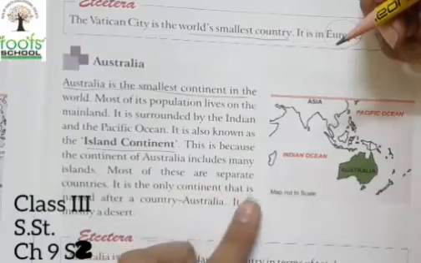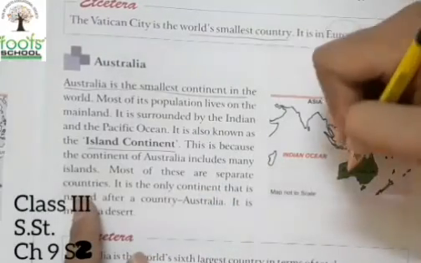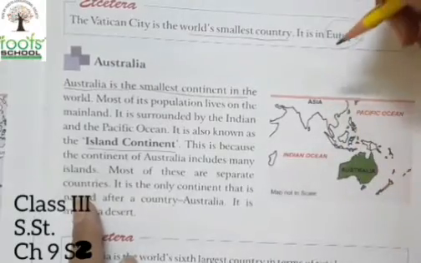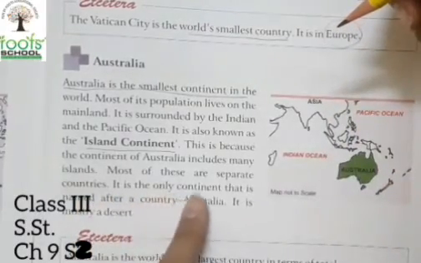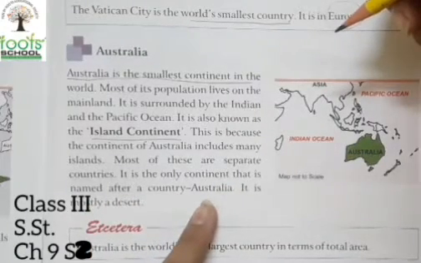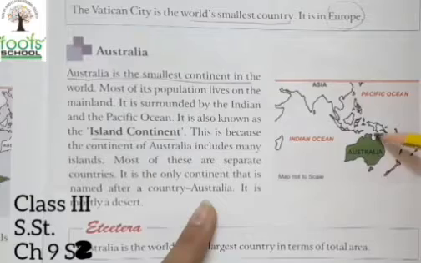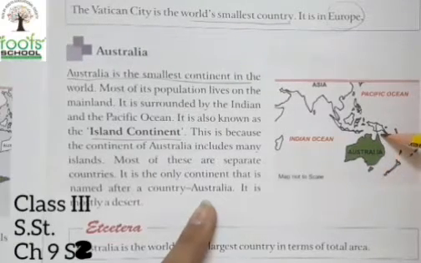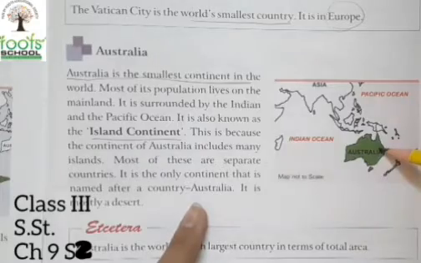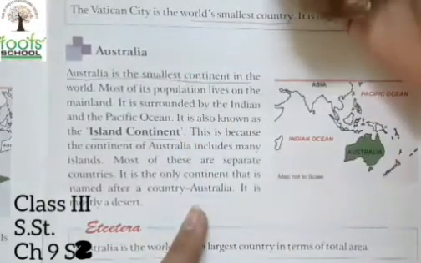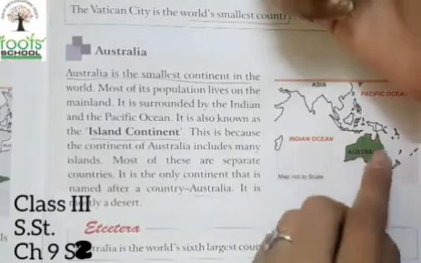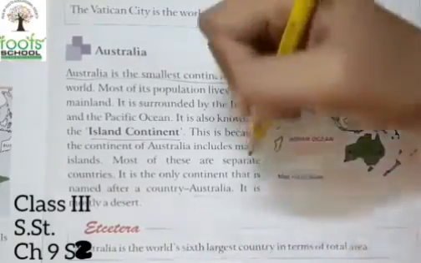Most of these islands are separate countries, and these islands have different places in Australia. So they form different countries everywhere. It is the only continent that is named after a country, Australia. So this continent is named after the major country that is present inside it, that is Australia.